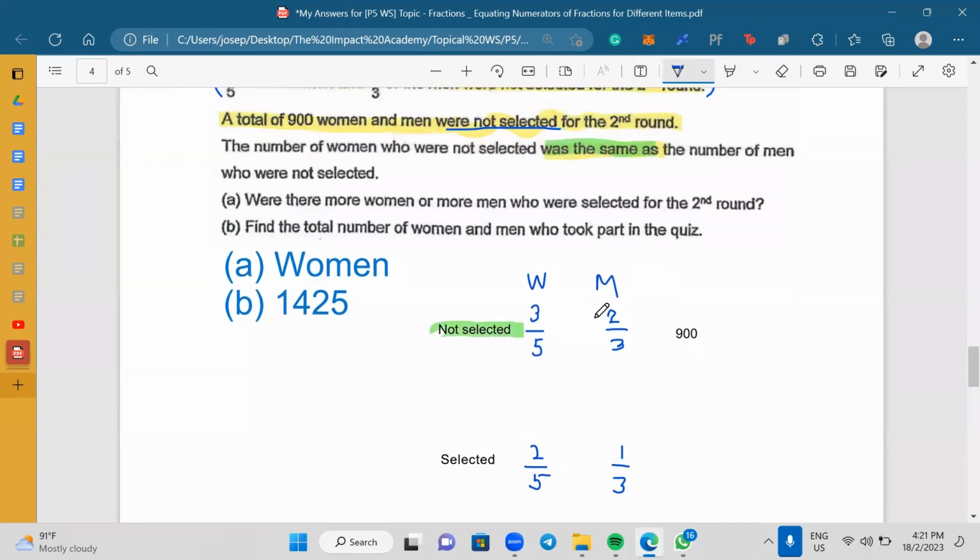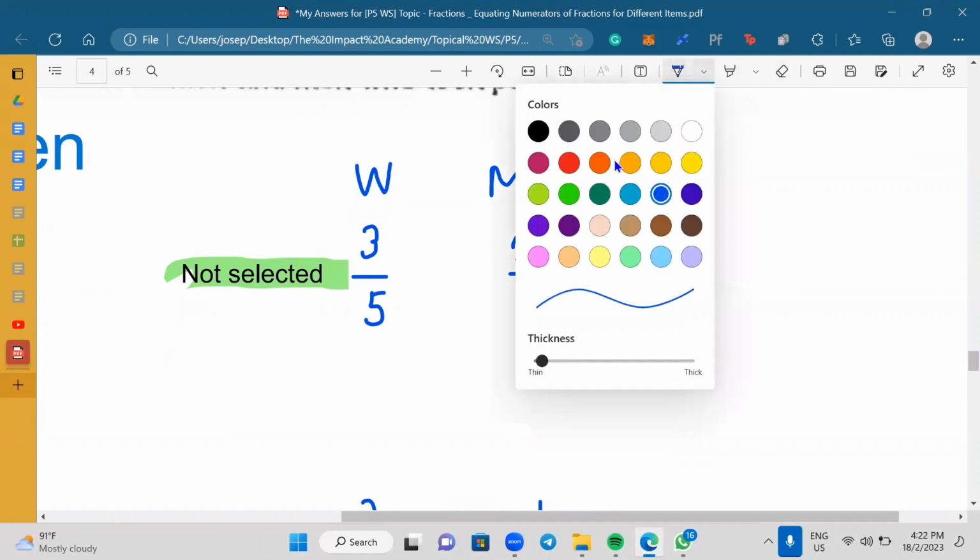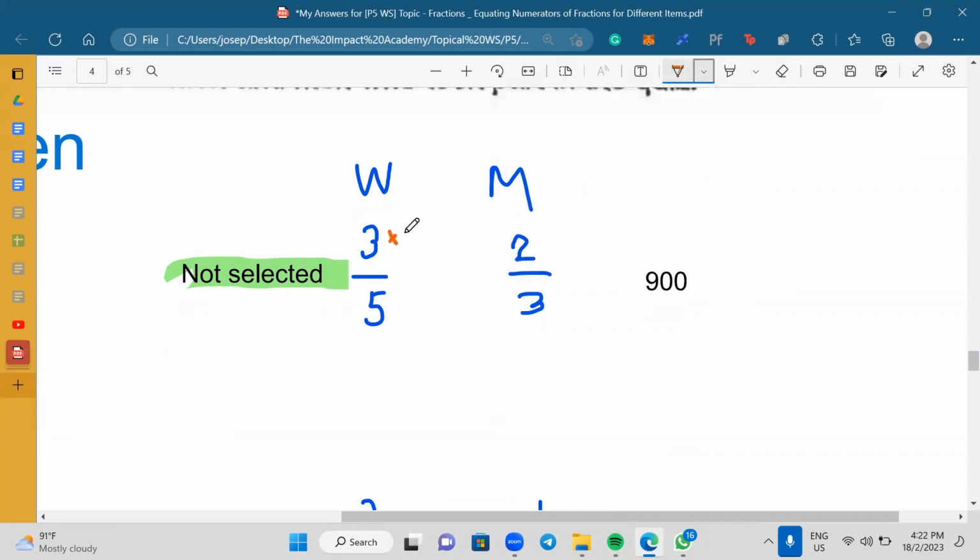They say that the women not selected and men not selected are the same. What am I supposed to do then? I just have to times 2 and times 2, times 3 and times 3. I am going to write out my new fractions in orange: 6/10, 6/9.